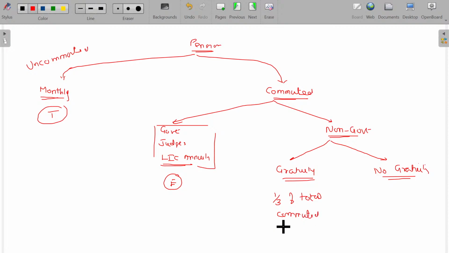One third of total commuted pension is exempted. In this case, no gratuity, half of total commuted pension is exempted. Half of total commuted pension is exempted. Clear?